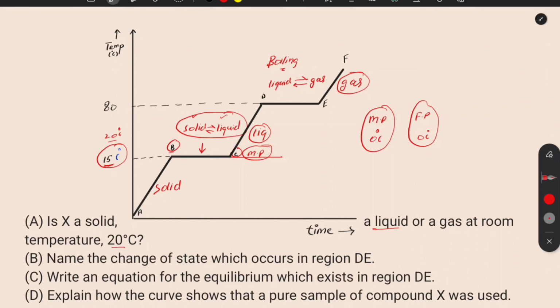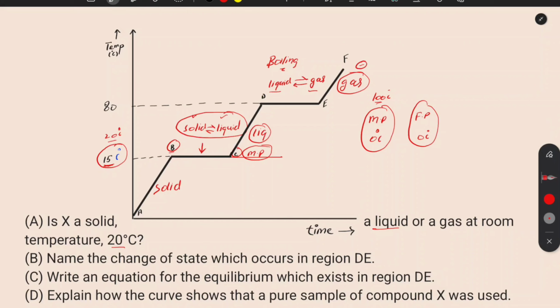and in equilibrium. Like at 100 degrees centigrade, the water molecules in liquid state and gas state will exist at equilibrium. So in boiling, at that specific temperature of 100 degrees centigrade, both of these states will remain at equilibrium. If you change the temperature, if you increase or decrease it, then there will be only one state present. If you increase the temperature of water above 100 degrees centigrade, then the water will convert into gas state. If you lower it, the water will turn back into its liquid state.